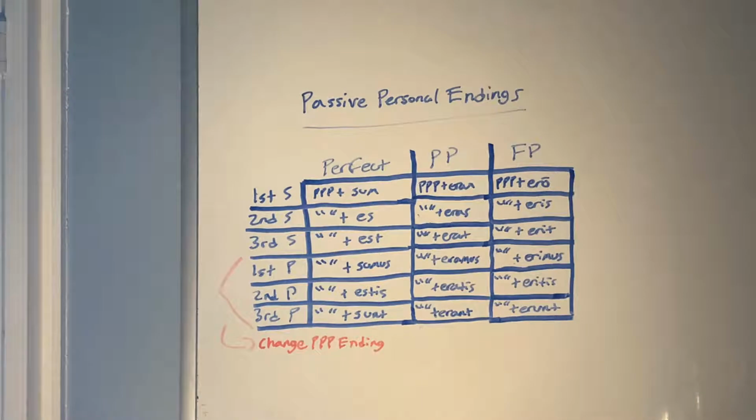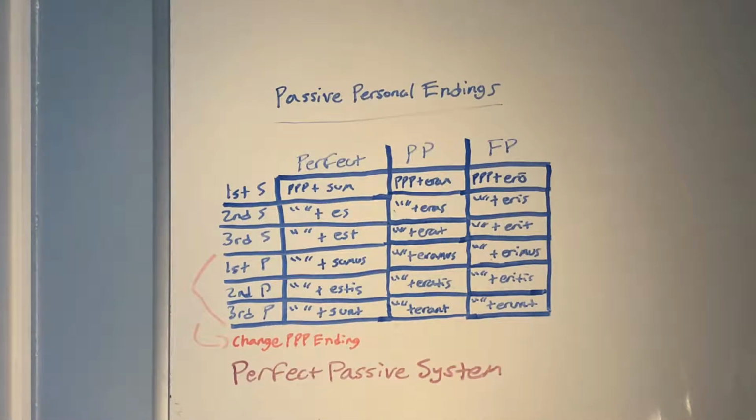Something to just make sure that you know: in the plural, make sure to change the perfect passive participle ending to agree with your subject, so it can't just remain ending with -us. It has to change to either a long i, -ae, or -a, depending on what the subject is. This makes up the perfect passive system.